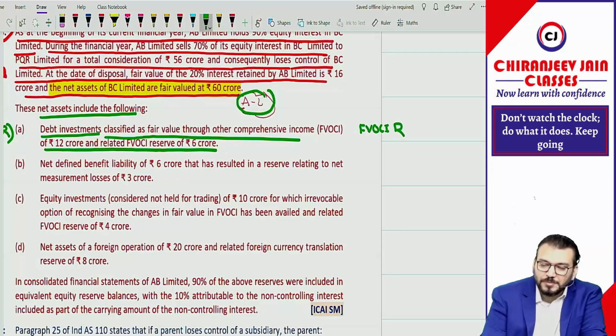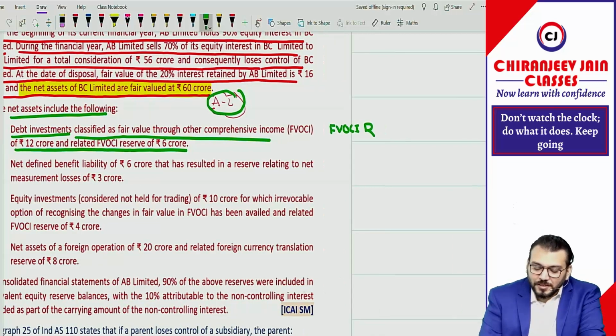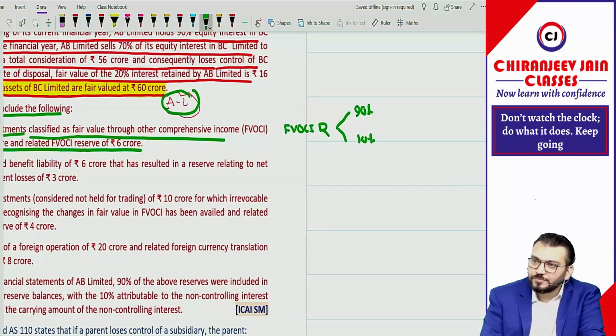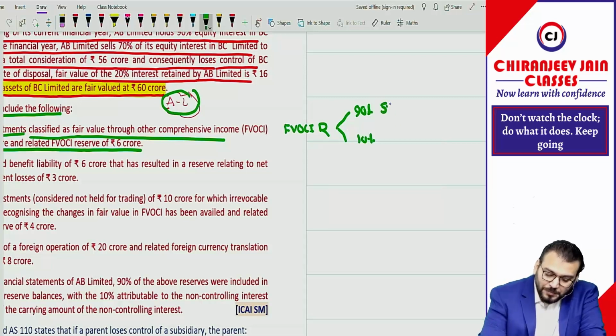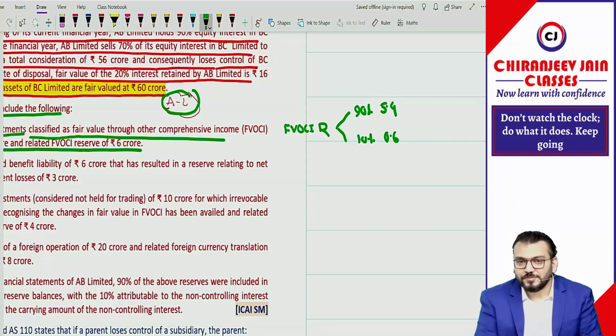Now when I am saying FVOCI reserve, it means this is a gain, and this gain is attributable to the owner of parent company as well as NCI. We need to find out how much is 90%, how much is 10%. 90% of what? 6 crore. Total is 6 crore, na? So 6 into 90%, how much? 5.4 and this is 0.6. My question to you all, how much will be recognized in the consolidated balance sheet as FVOCI reserve?